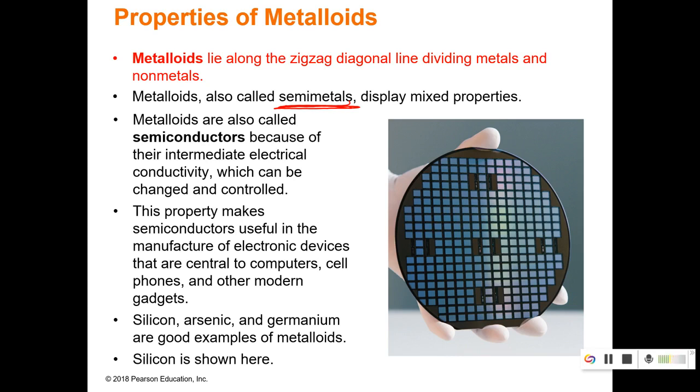Okay, so instead of being a good conductor, these are semiconductors. Okay, so they can act as either conductors or insulators, but these are really useful in computer chips and cell phones, in our calculators, things like that. And again, these are the ones that touch that zigzag staircase on the periodic table.